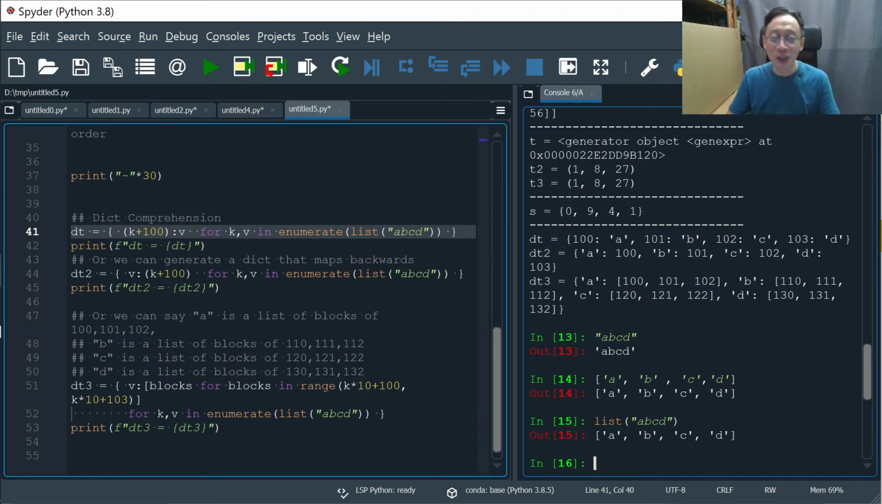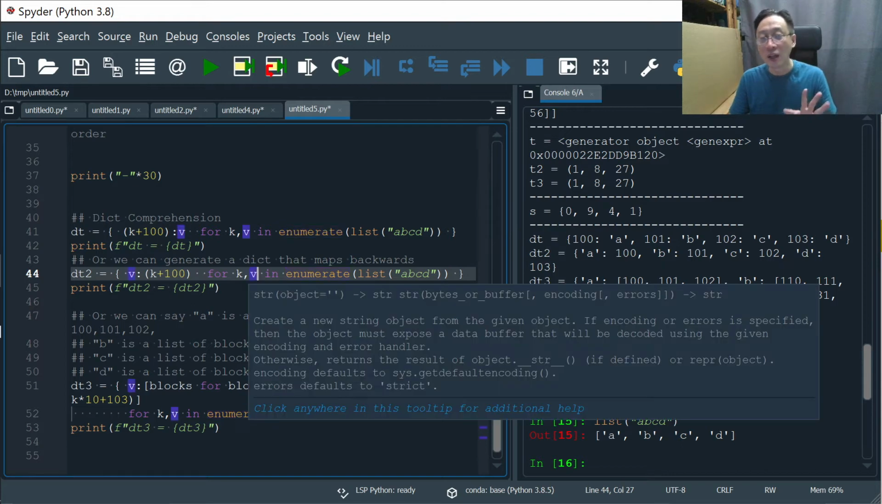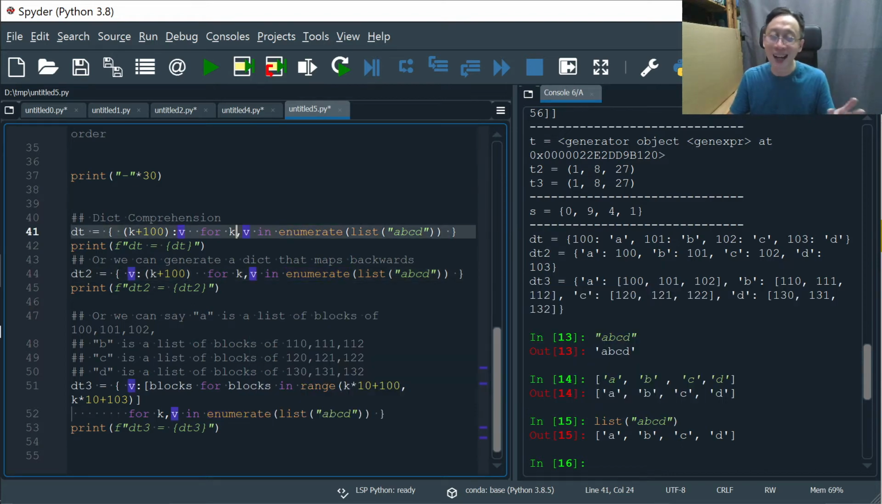So when we enumerate a list, it's not like a dictionary. Just be careful. Even though we are using K, V here, it doesn't mean key value. It actually should be index, comma, value. So I is the index position. A has index position 0, B 1, C 2, and D 3.